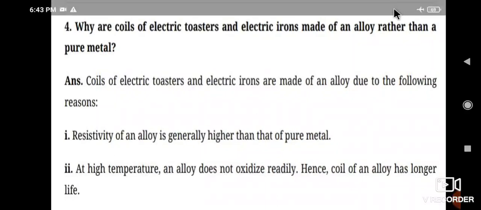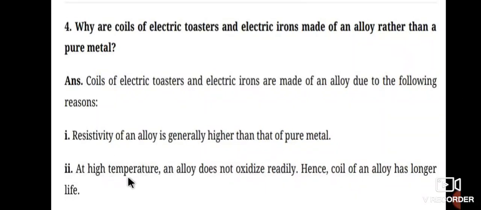That is the first point. And the next one is that at high temperature, an alloy does not oxidize readily.